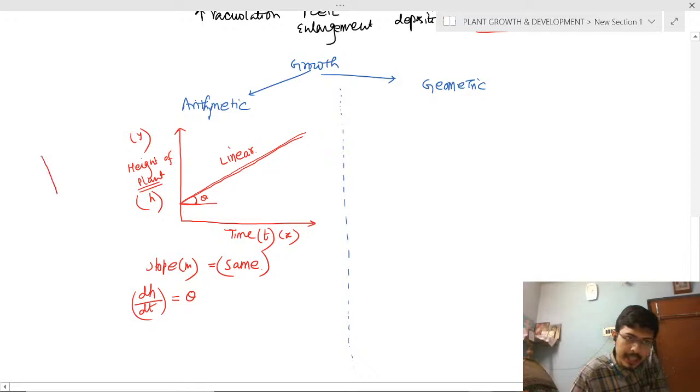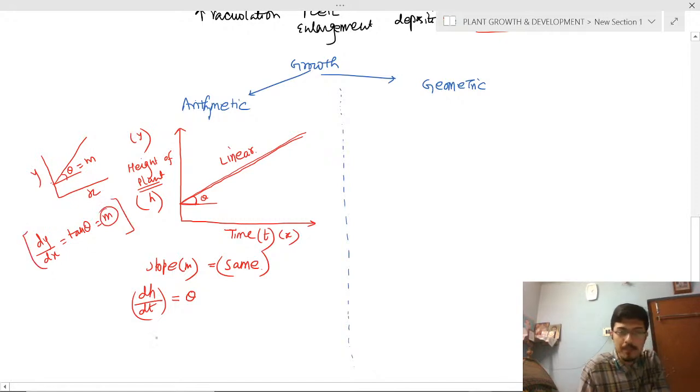If this is the y-axis and this is the x-axis, and this is a straight line with angle theta, or m, the slope, then dy/dx equals tan theta equals m. You have known this from the physics point of view. So dh/dt equals tan theta, or equals m. M means slope. Clear?